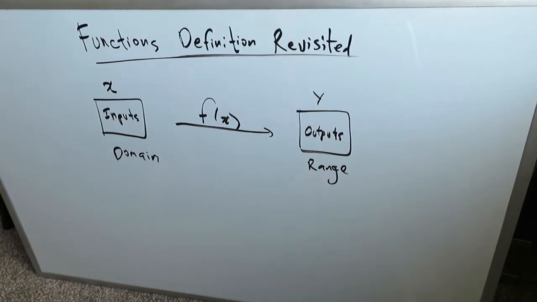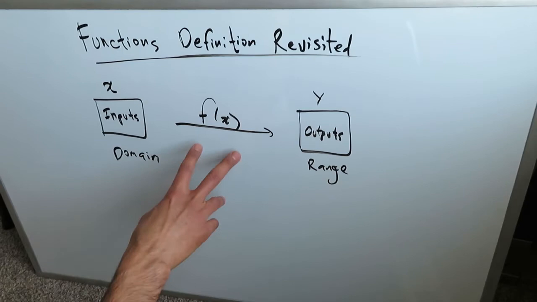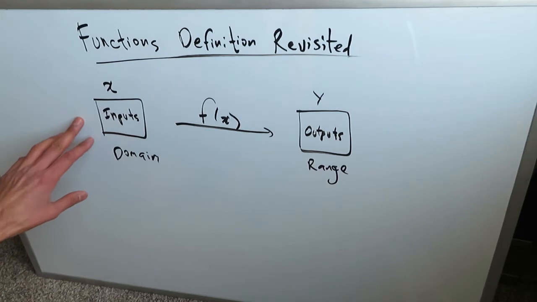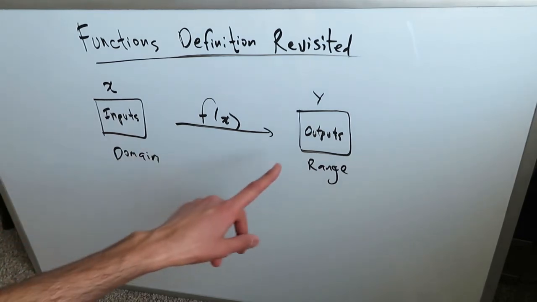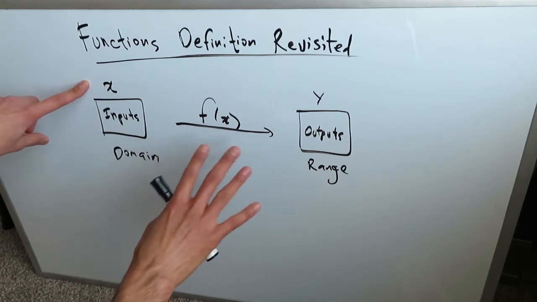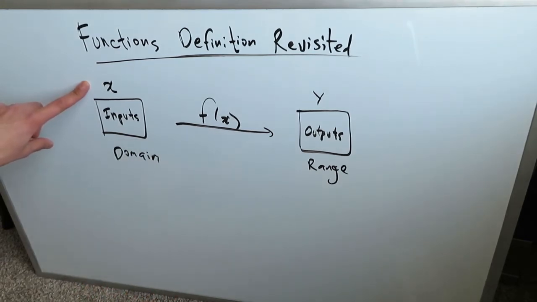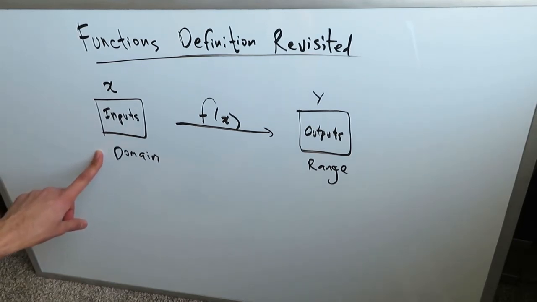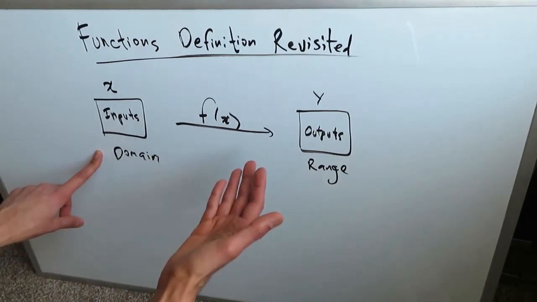I want you to all think about functions as a rule. It is a rule which helps to correspond one set of values with another set of values. If this is a single set over here and this set is made of many elements, and here is another set and that in itself is made of many elements, you can look at the two sets in the following way. Set number one, or the first set, you can consider as the possible x values which you run through your function. Remember, a function is like an expression or an equation. These x values can also be representative of your inputs. They can also represent the domain of your expression or the function, the possible values which you can put into this expression.